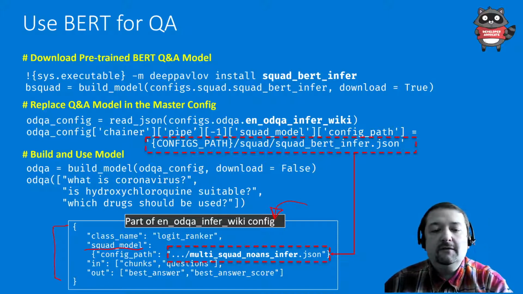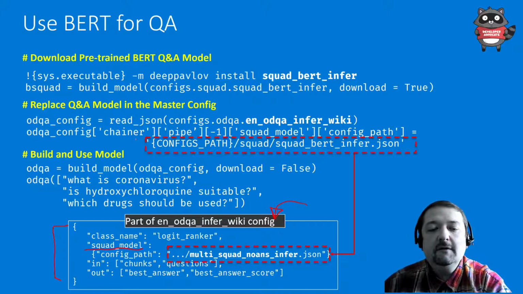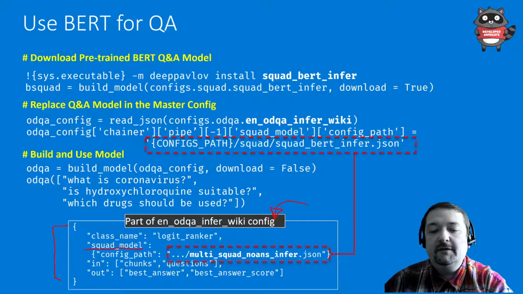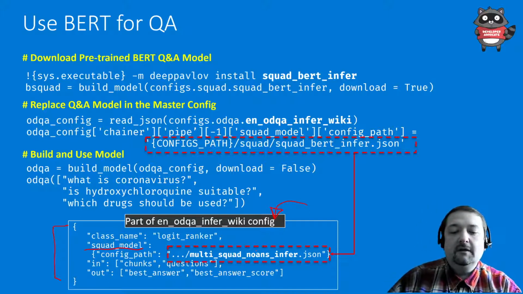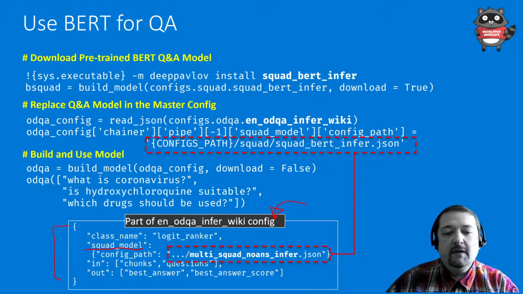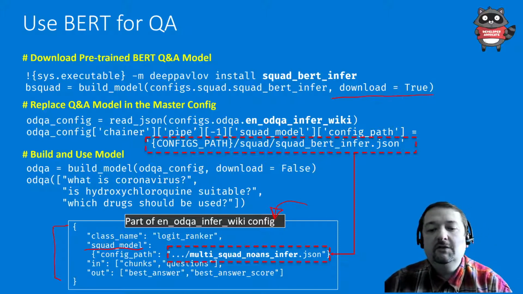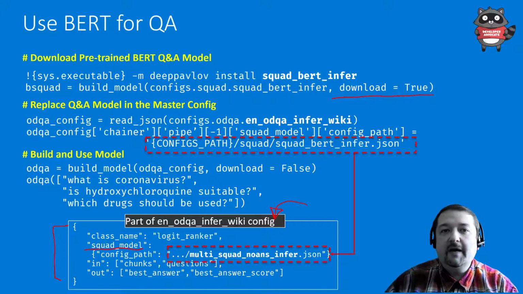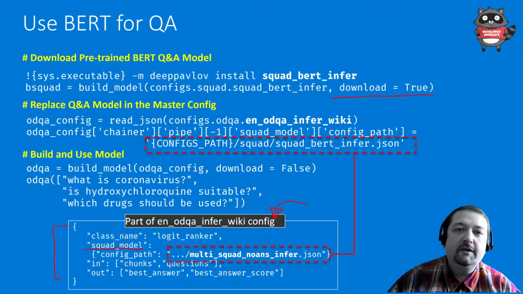So the only thing I need to do is, in this config, take this squad model field and replace it with BERT infer JSON. So I inject this BERT infer JSON in place of squad noans infer JSON, and that would use a different question answering model. I also need to download this BERT inference model initially. That's pretty easy. It doesn't require any training. It just gets a new pre-trained model and uses it in our case.